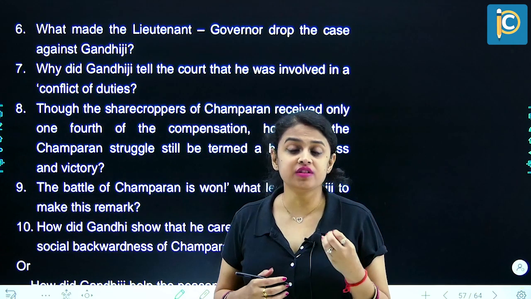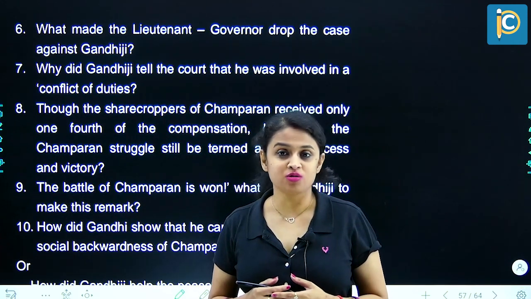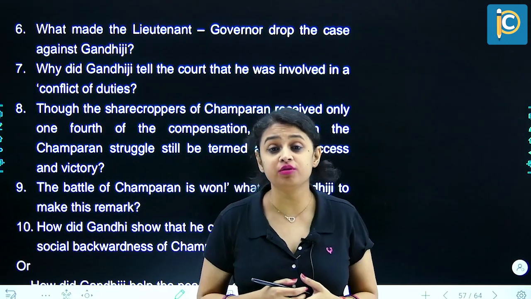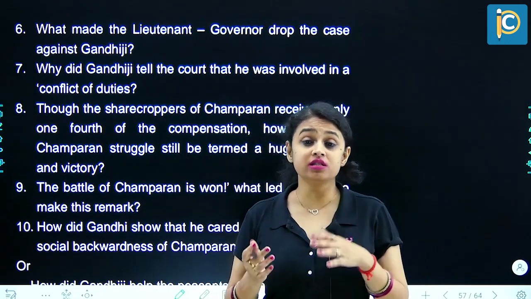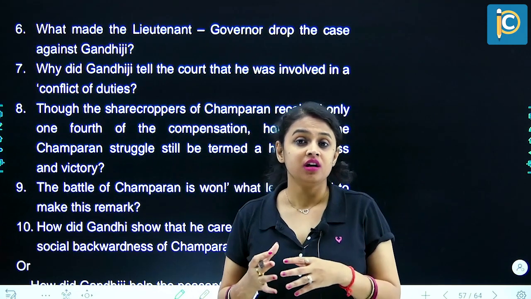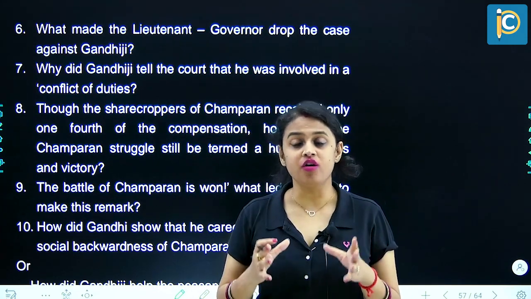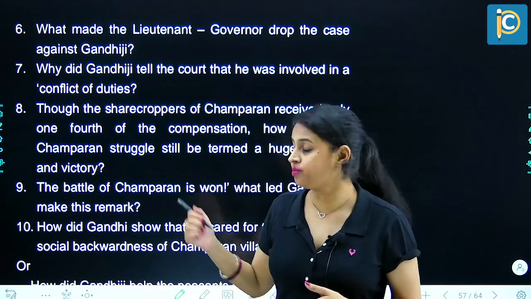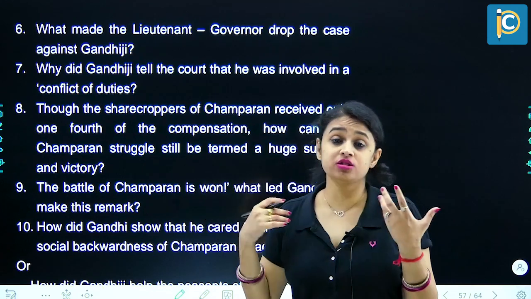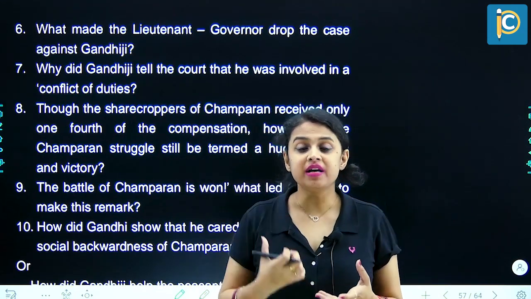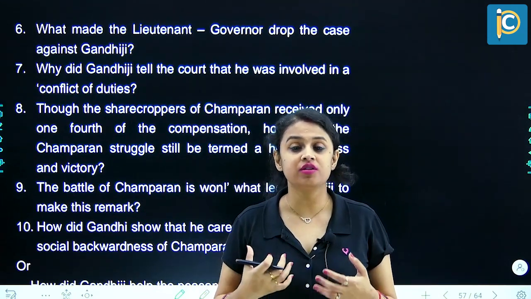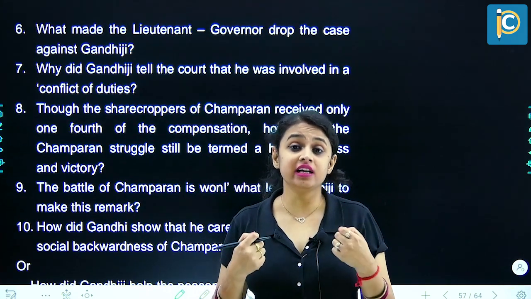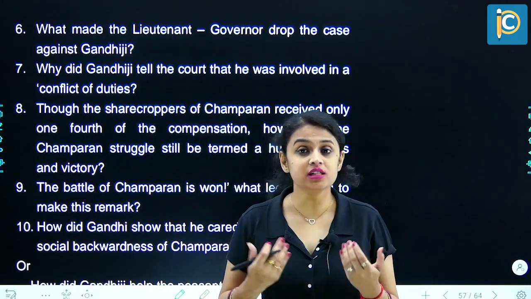Part of the prestige of these landlords was also gone with this, because they were found guilty of how they had cheated and taken money from the peasants, and how this movement actually led to the decline of cultivating indigo in Bihar or Champaran. Next, this is also a victory, because the peasants had now become courageous. They were now self-reliant, and they knew that they had rights, and that they could use their rights in the correct way.